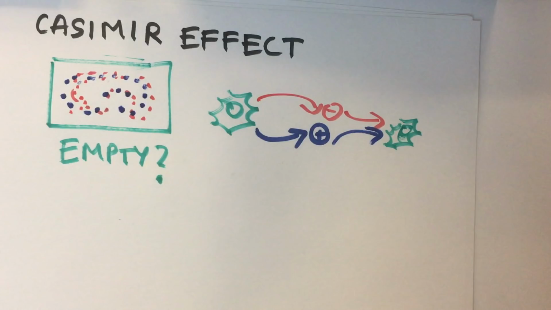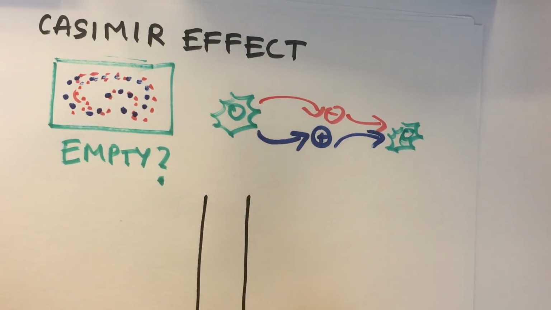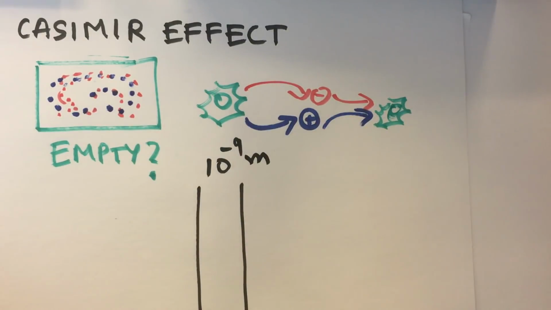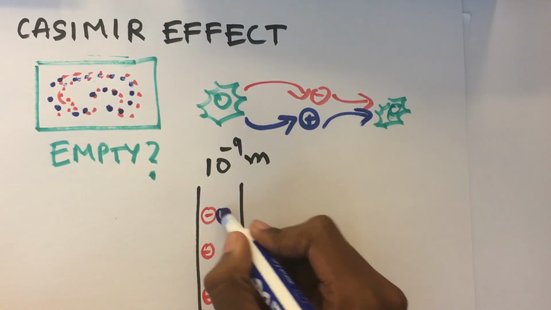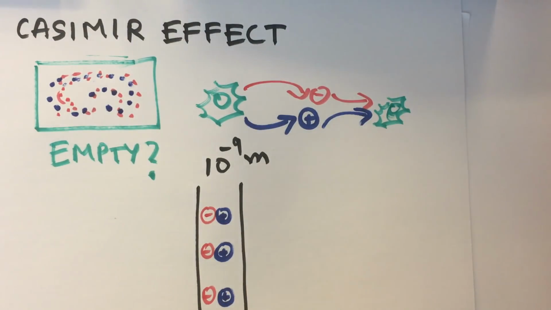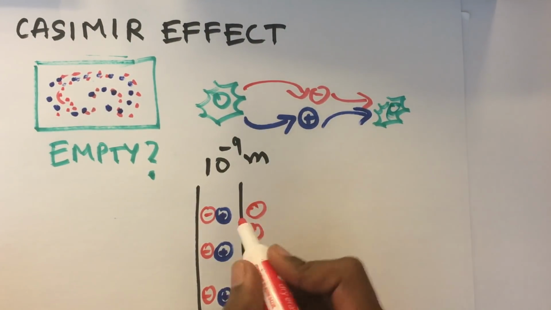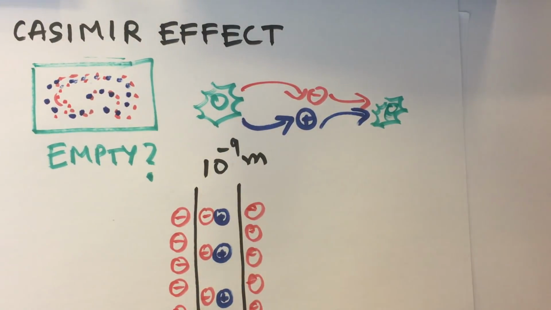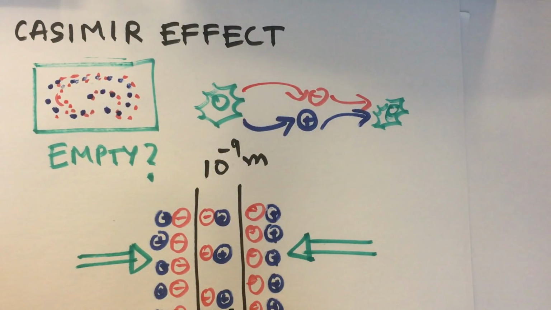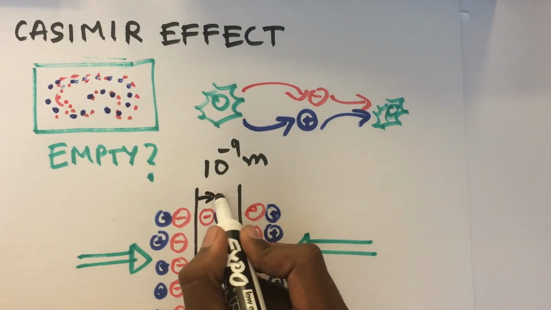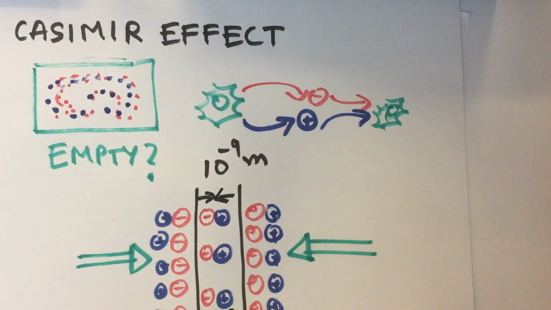Here's an experiment which proved that this is true. When two mirrors are placed nanometers apart in a vacuum, the Casimir effect predicts that these mirrors experience an attractive force. Let's see why. By the theory of the Casimir effect, particles are randomly created and annihilated every instant. Since there is less space between the mirrors than outside, the number of particles being created between the mirrors is less than the number created outside, and this creates a pressure difference which ultimately causes the mirrors to move together. To an observer, this looks like the mirrors are experiencing an attractive force out of nowhere. Predicted by the Dutch scientist Hendrik Casimir in 1948, this effect is key to explaining the concept of Hawking radiation.